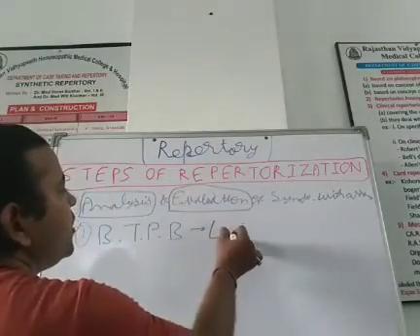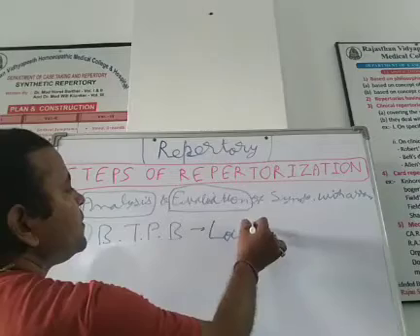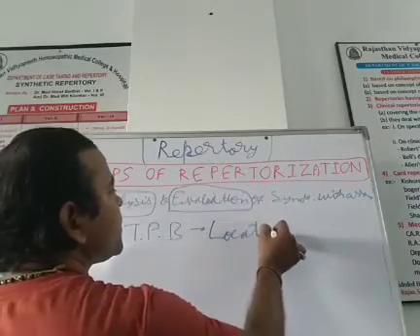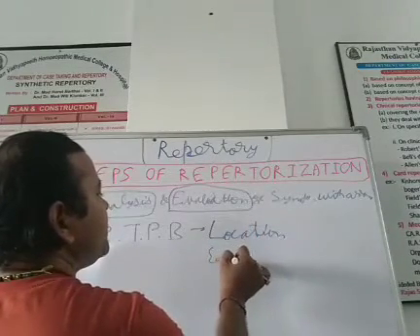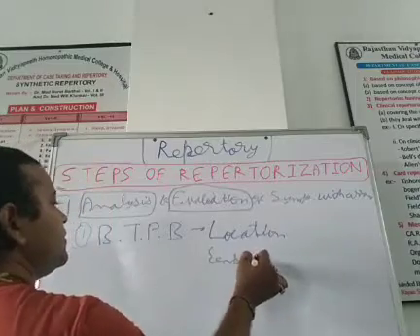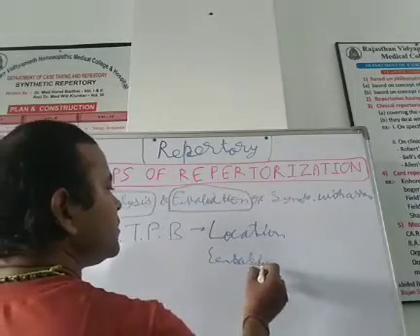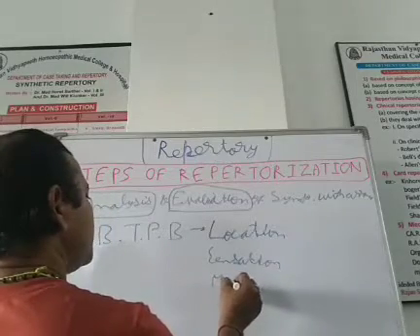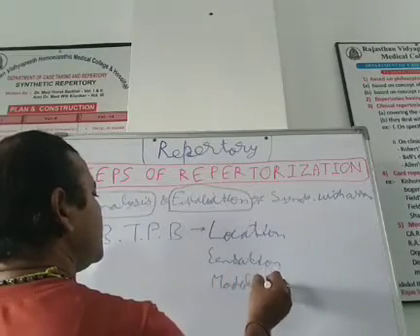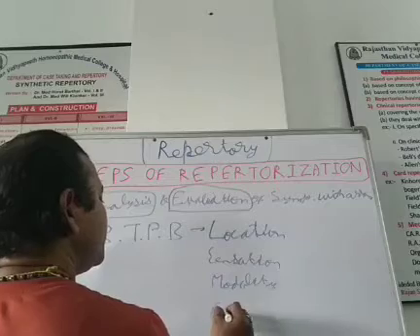Simply: location, sensation, modality, and concomitant.